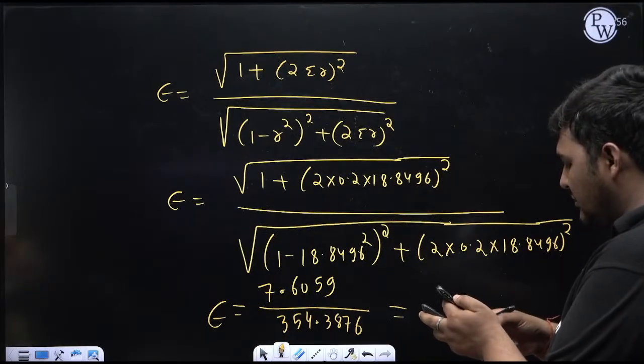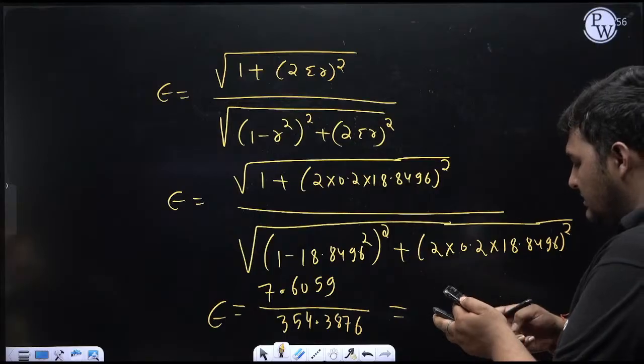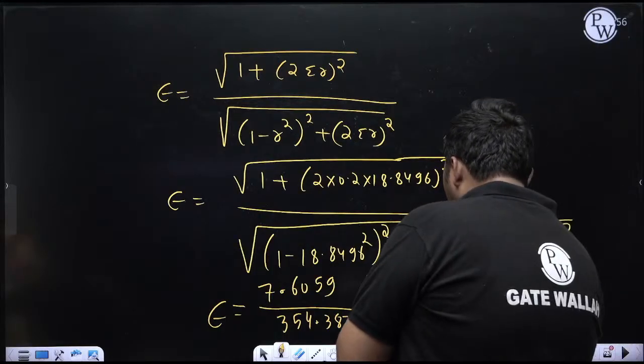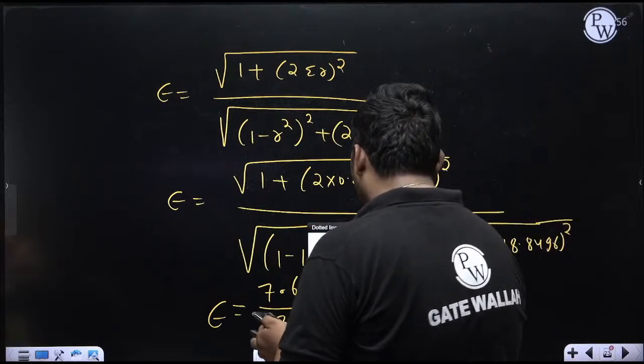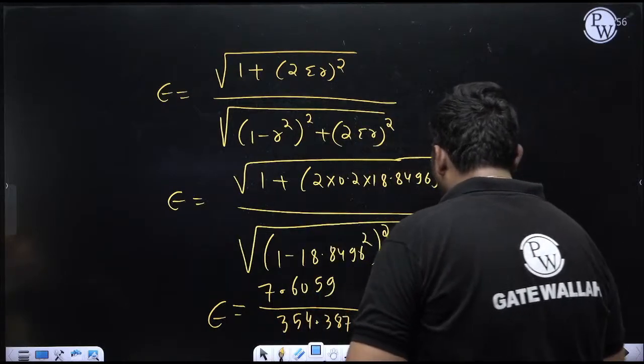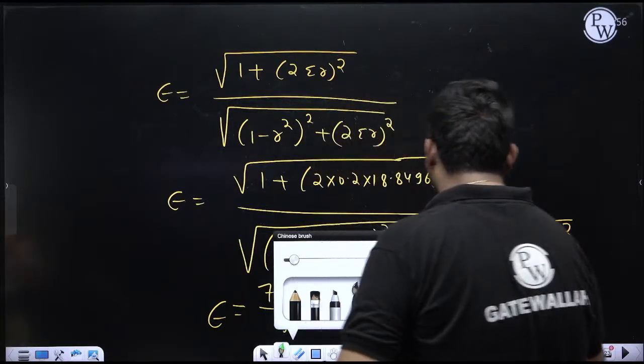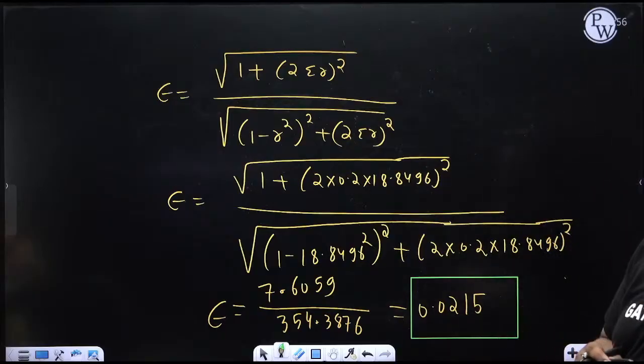7.6059 divided by 354.3876. Is it coming 0.0215? You can check the calculation, na? So for this question, the value of transmissibility ratio epsilon is coming 0.0215.